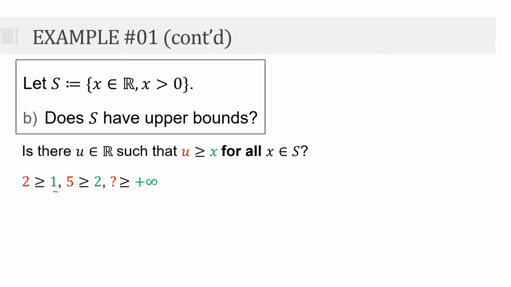So meron tayong nakuhang 2 na greater than or equal to 1. Kung may 2 naman tayo na element ng S, meron din namang 5 or 4 or 3 or whatever na greater than or equal to 2. But we know that our set S is to positive infinity siya. Okay? So, anong number ngayon ang mas malaki kesa yung mga elements ng S natin?